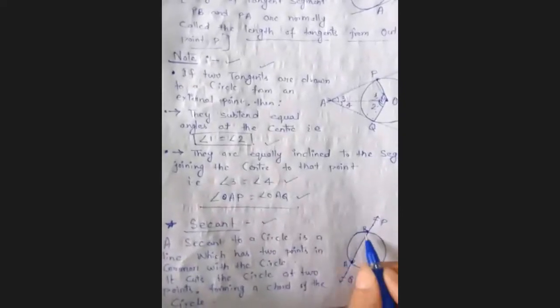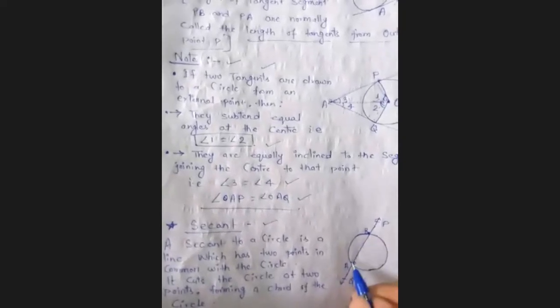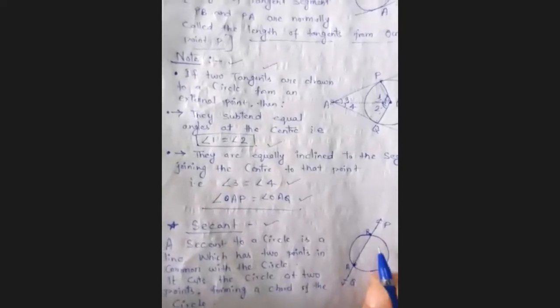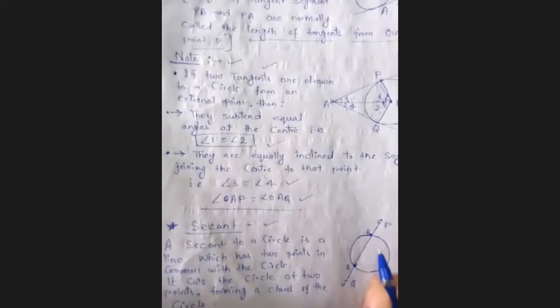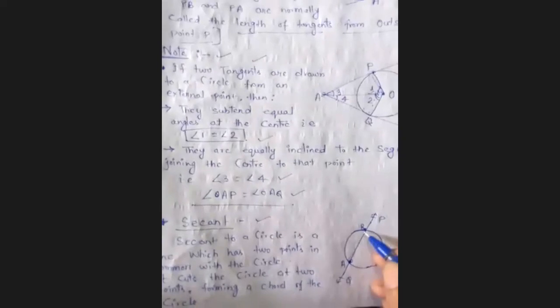So it cuts the circle at two distinct points, forming a chord. This is also the chord. So a line through any two points on the circle, forming a chord of the circle, is called its secant. So this is called a secant.